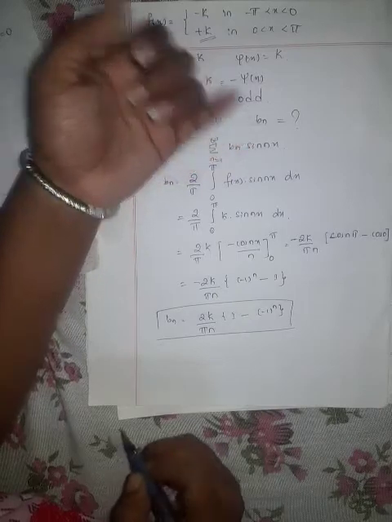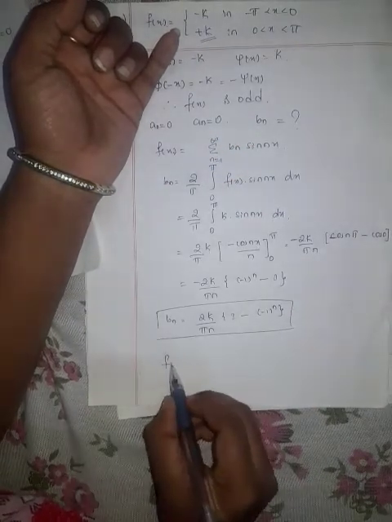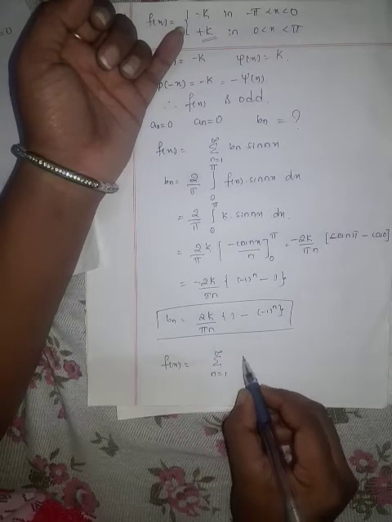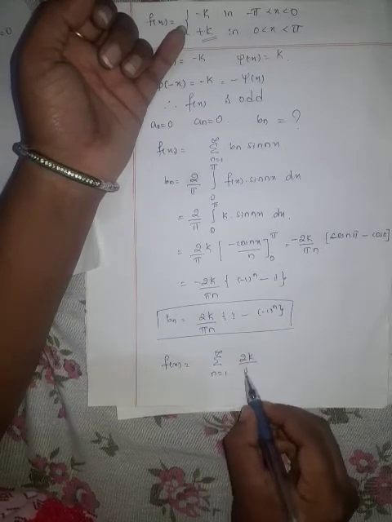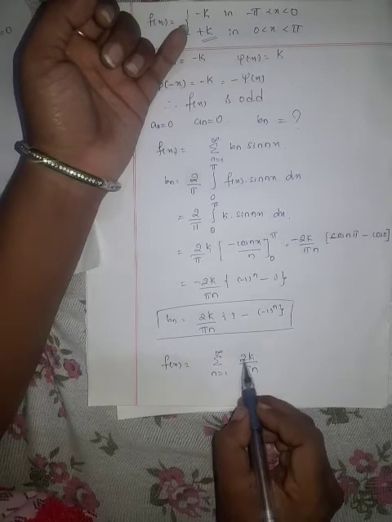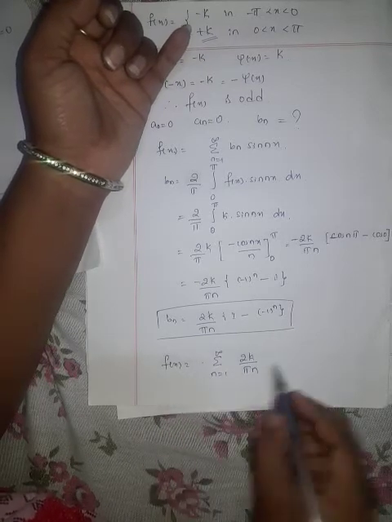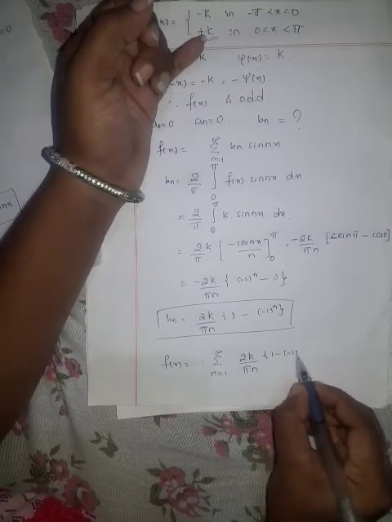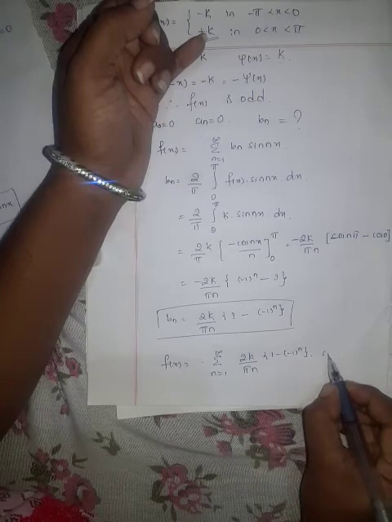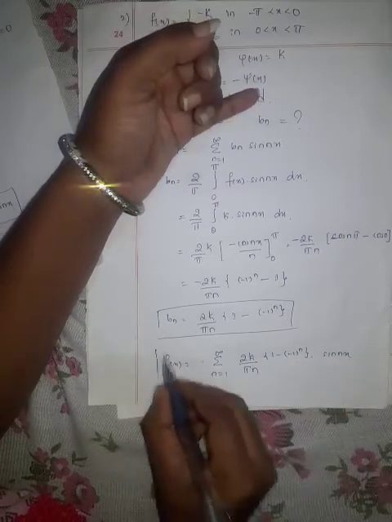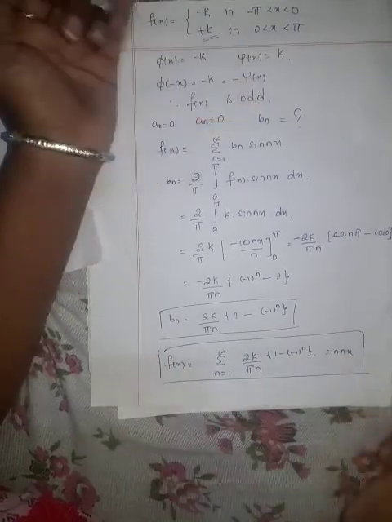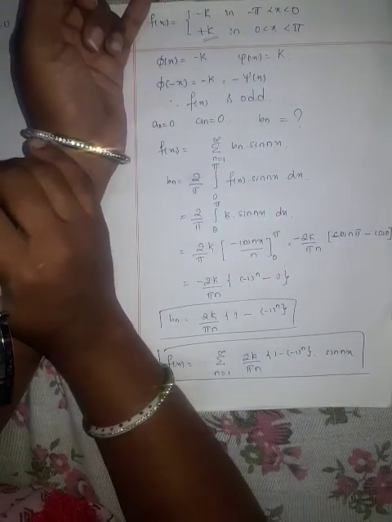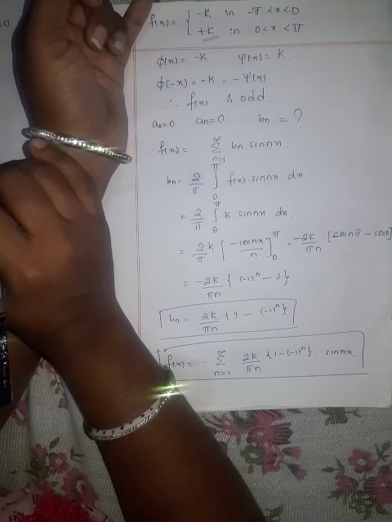Put the value of bn in the Fourier series. We will get f of x is equal to summation n is equal to 1 to infinity, bn is 2k divided by pi n. You can take this 2k by pi outside the summation and then write 1 by n into 1 minus 1 raised to n into sin nx. This is our required Fourier series of the given function f of x is equal to minus k in minus pi to 0 and plus k in 0 to pi.